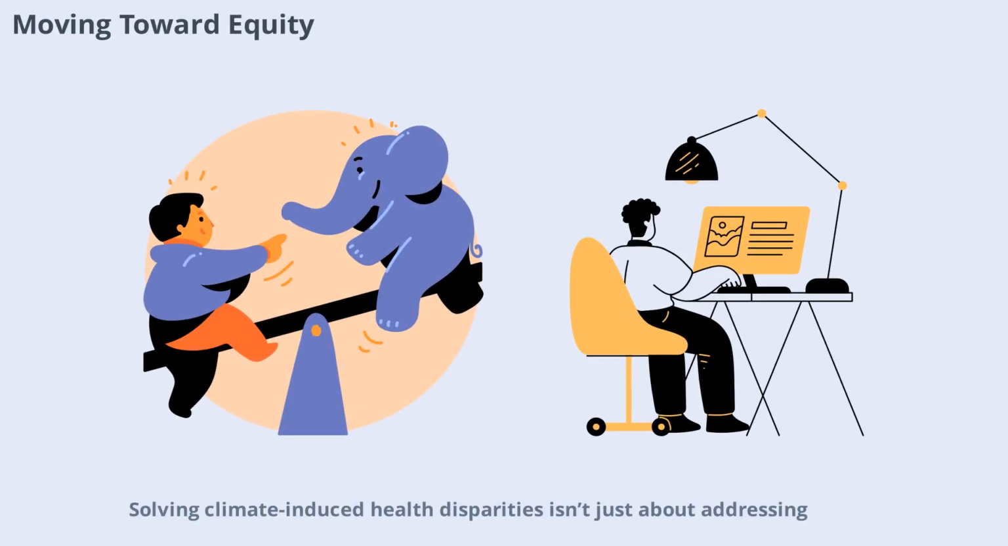Solving climate-induced health disparities isn't just about addressing the symptoms, it's about tackling the root causes of inequality. By prioritizing equity in climate and health policies, we can build a future where everyone has the opportunity to live a healthy life, no matter where they live or what resources they have. Together, we can create lasting change for generations to come.